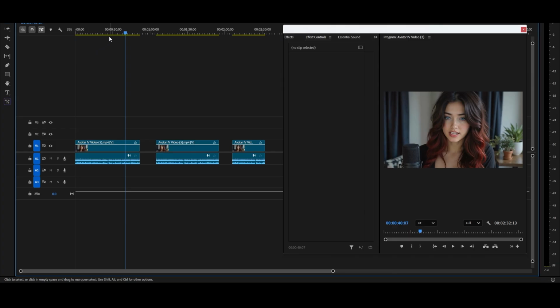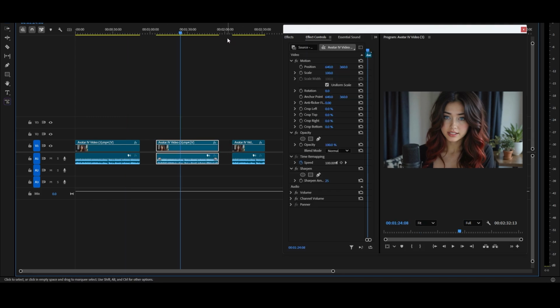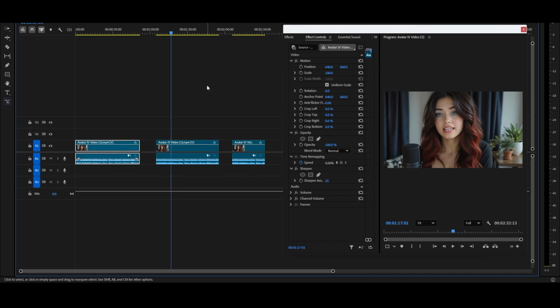Okay, so after you have your 60-second clip from HeyGen Avatar 4, you basically just want to duplicate that clip 3 times inside of your editor. Obviously, you can do this in any sort of video editor, CapCut, doesn't matter. Right here, I'm using Premiere Pro. And so I have the clip here 3 times, and basically you just want to cut it